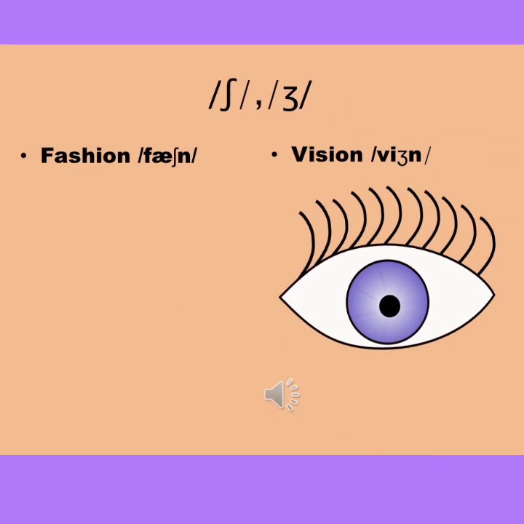Sh and J are palato-alveolar sounds. The tongue blade make light contact with the alveolar ridge. Sh is unvoiced and Sh is voiced. The examples are vision, vision.